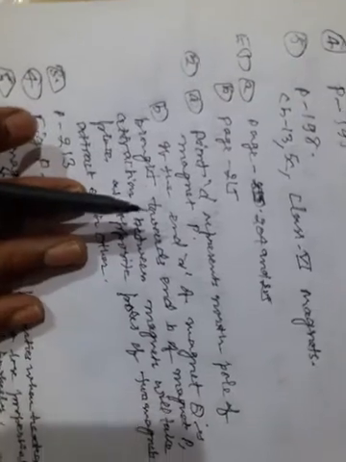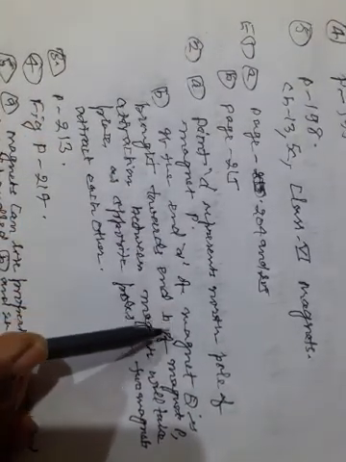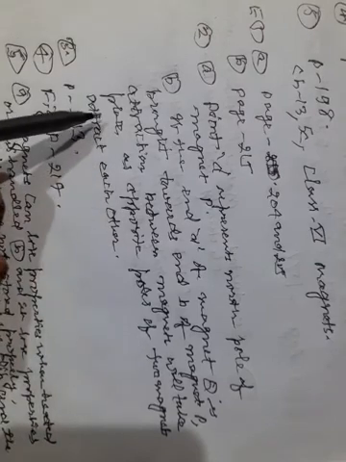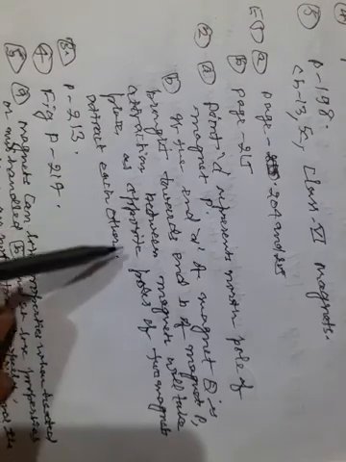represents the north pole of magnet P. If end A of magnet Q is brought towards end B of magnet P, attraction between the magnets will take place as opposite poles of two magnets attract each other. Question number 3, page 213.